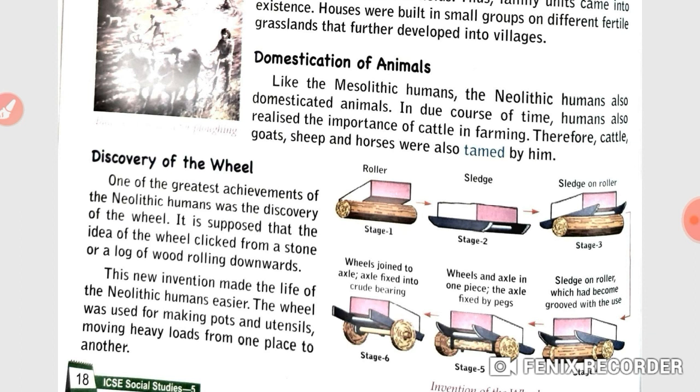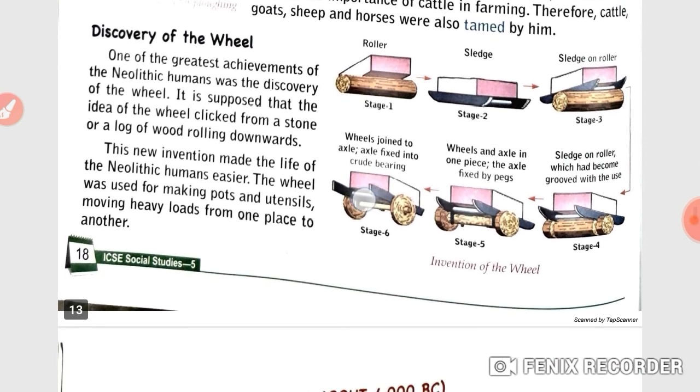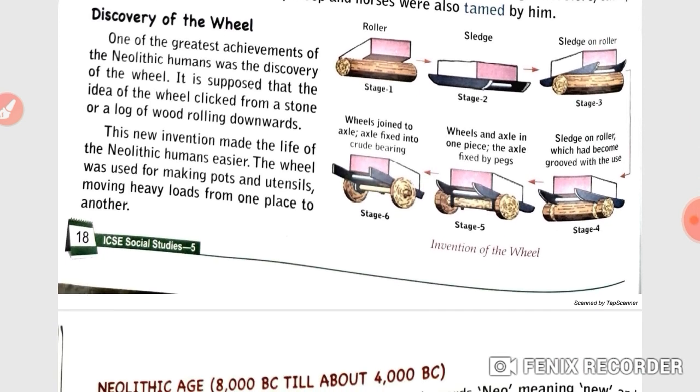Now, discovery of the wheel. One of the greatest achievements of the Neolithic humans was the discovery of the wheel. It is supposed that the idea of the wheel came from a stone or a log of wood rolling downwards. This new invention made the life of Neolithic humans easier. The wheel was used for making pots and utensils and moving heavy loads from one place to another.